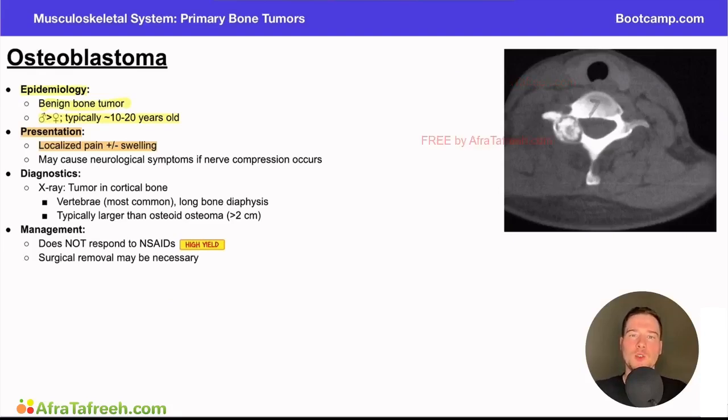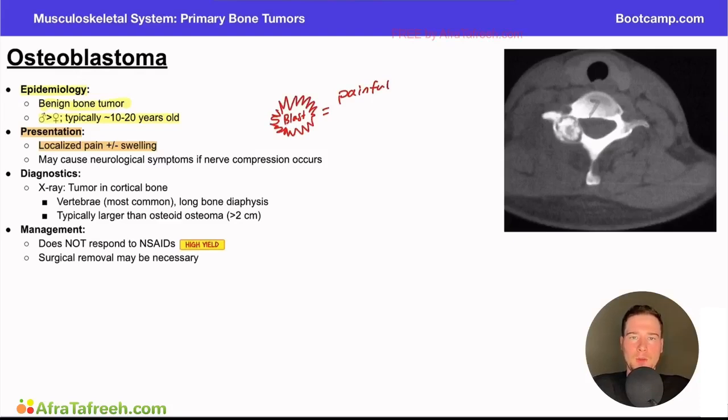But here we have a tumor, right? An osteoblastoma, which is actually going to have some pain present. And again, I think about a memory aid here to think about the blast, right? If you think about a blast occurring, it's going to be painful. So the osteoblastoma is, when I think about it, classically a painful bone tumor.